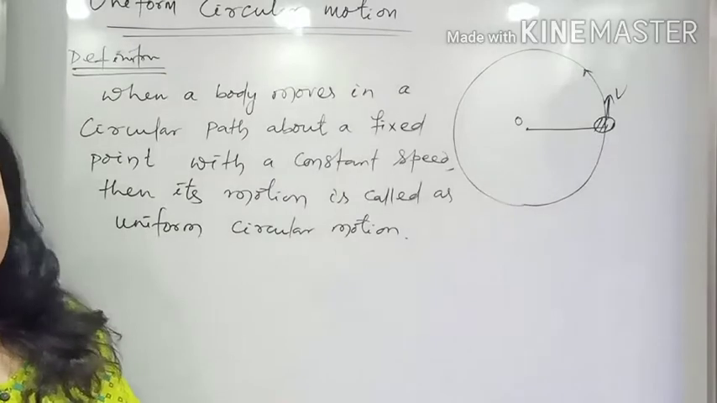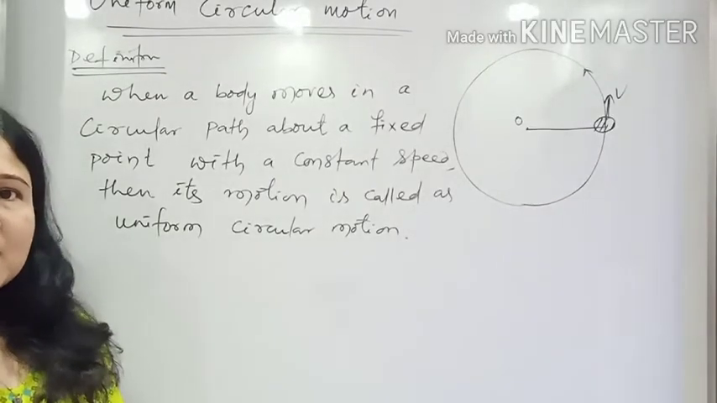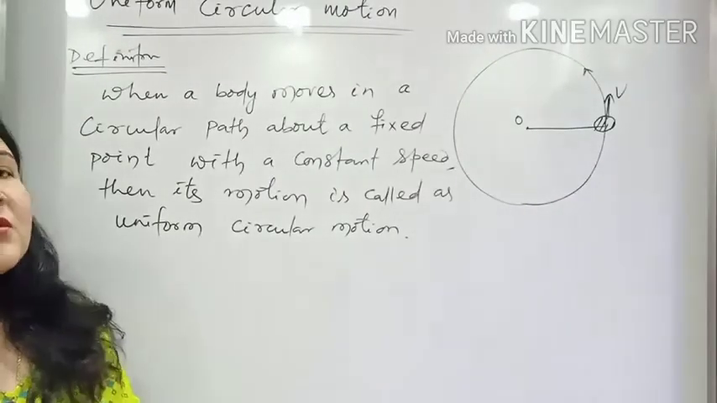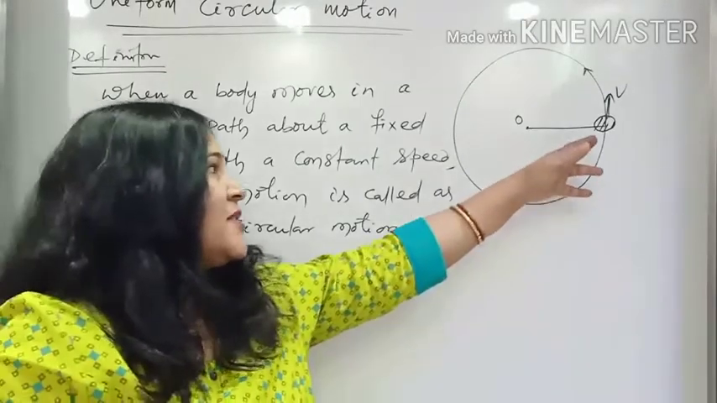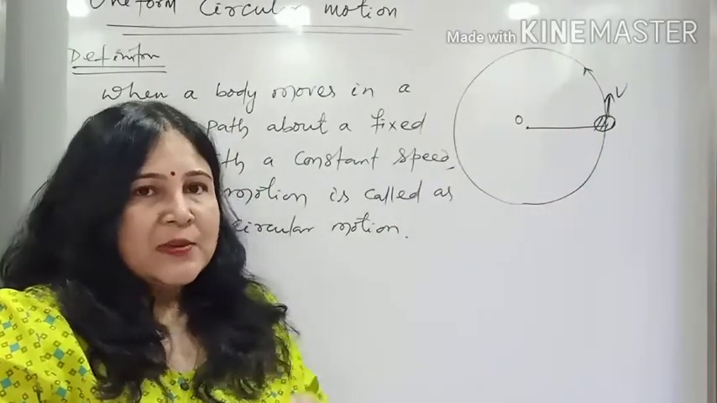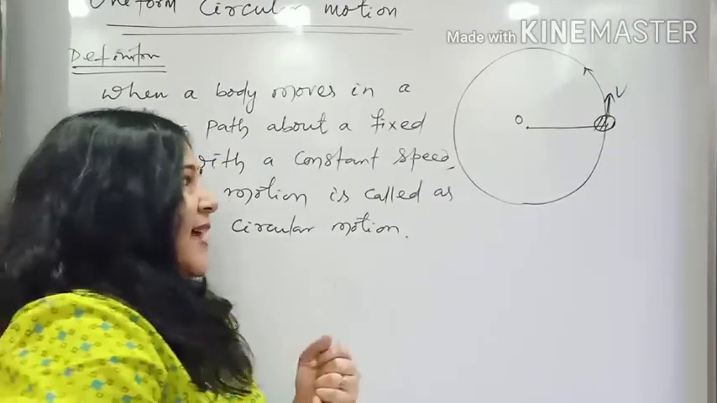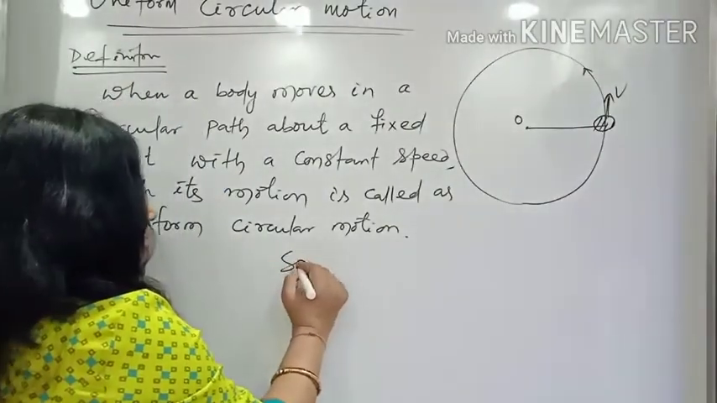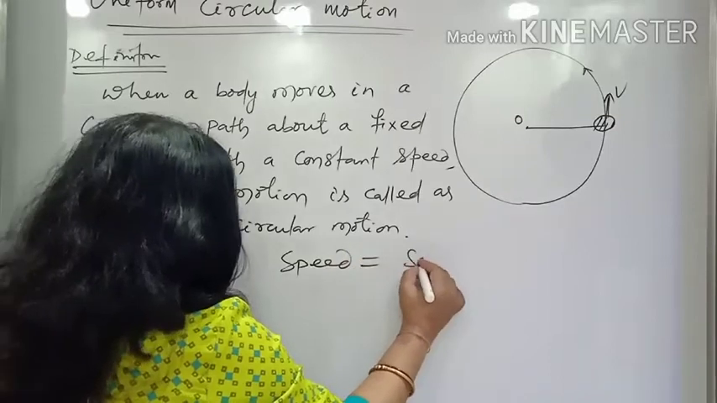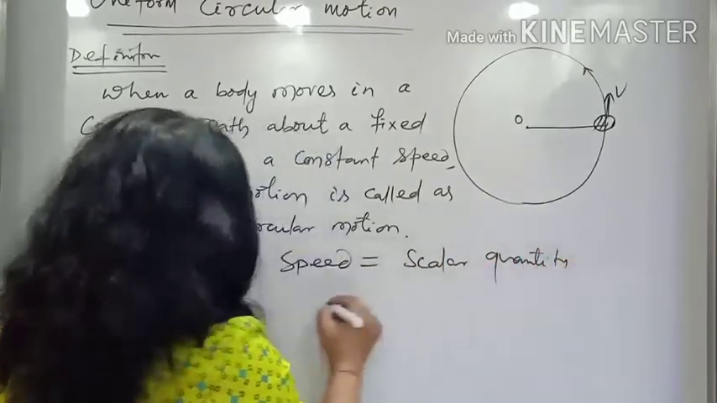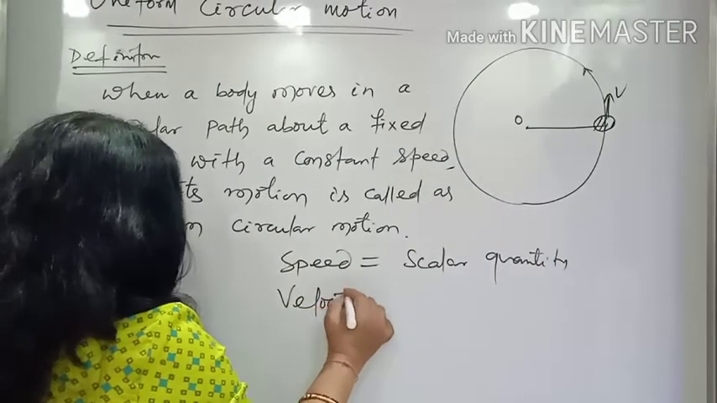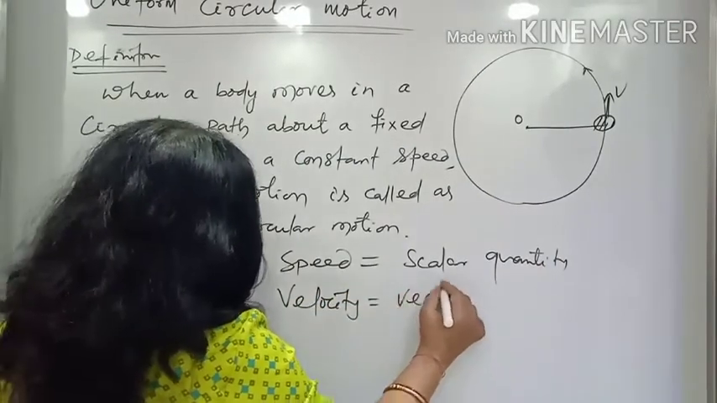What about its velocity? Is the velocity also constant in this case? No, velocity cannot be constant. Why can the velocity not be constant when the body is maintaining the same speed? As I said, speed is a scalar quantity. But velocity is a vector quantity.